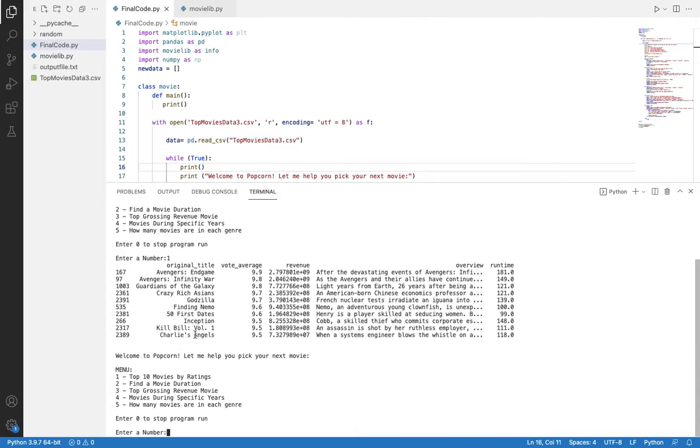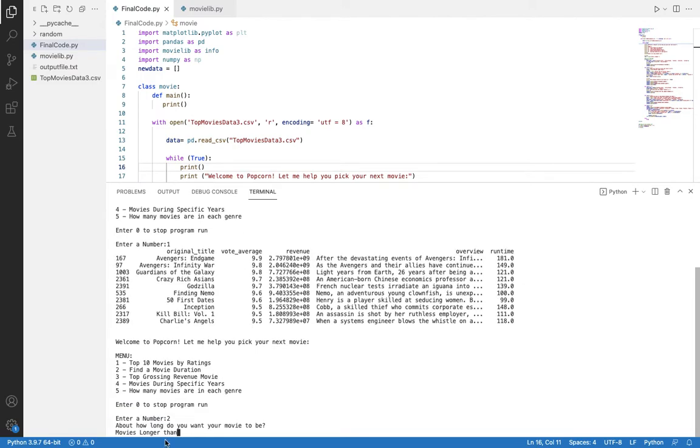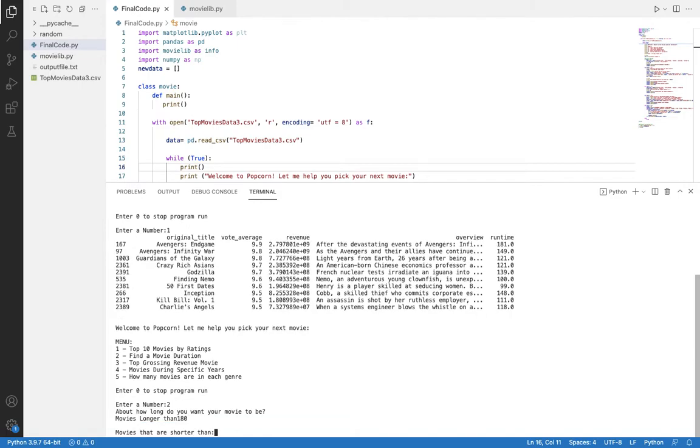Then we're welcome to the menu again, where we're going to click the number 2 to figure out a movie within a specific duration. After clicking 2, our code is going to ask us how long we want our movie to be. So say we only have about 180 minutes to watch a movie, and at most we can watch a movie that's about 250 minutes.